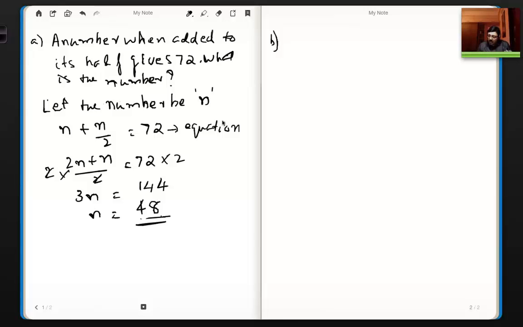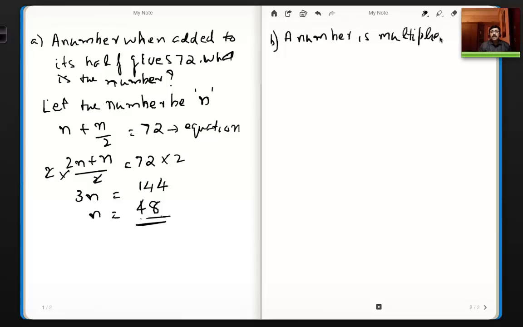Right? So now the next question is: a number multiplied by 4 exceeds itself by 45.